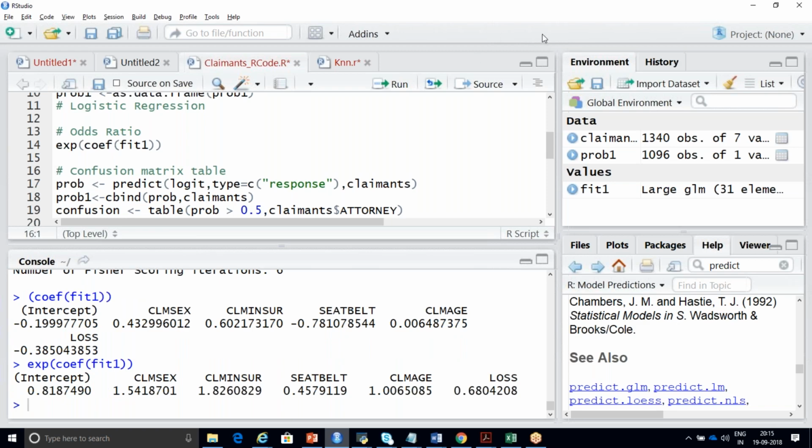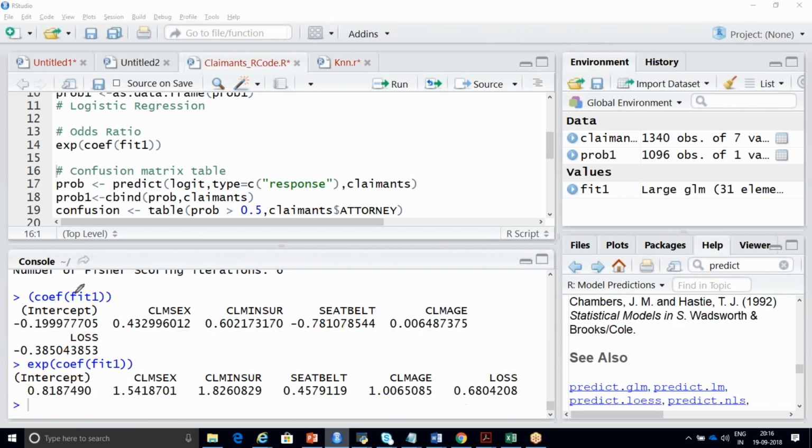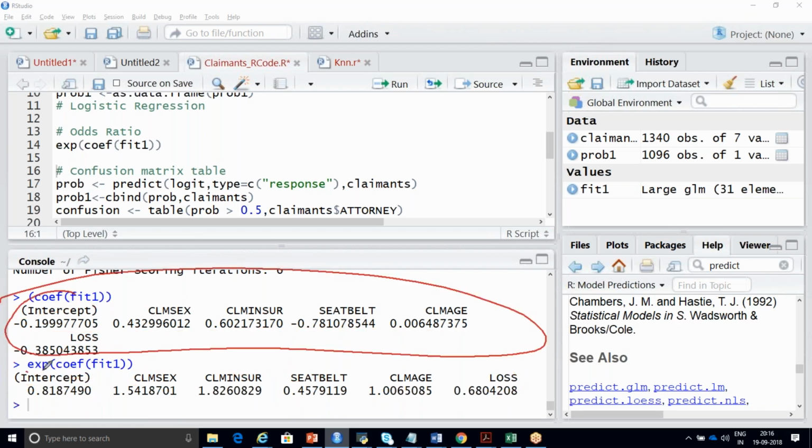See, earlier it was minus 0.19. Now it is 0.1881. So this is your beta naught. This is beta 1, beta 2, beta 3, beta 4, and beta 5. These are your original beta naught through beta 5 values. Got it? Yesterday I told you these are nothing but your log values. In order to get your original values, you need to use the function exp. Exponential of your log values will give you the original values.